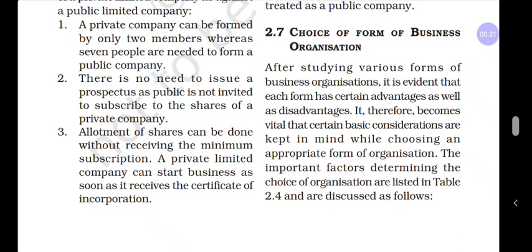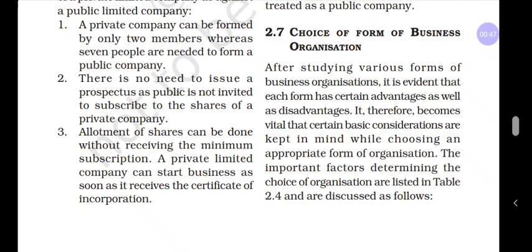What is the choice of form of business organization? You have learned various forms of business organization like sole proprietorship, partnership firm, Hindu undivided family business, cooperative society, joint stock company.